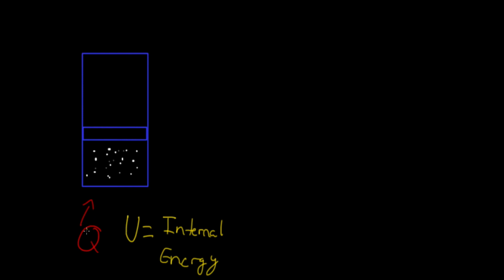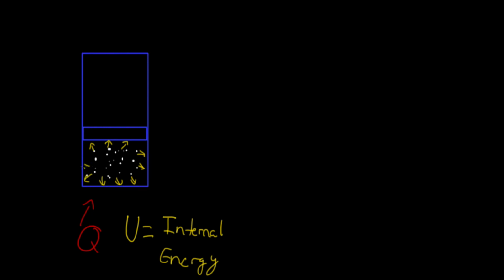Okay? So what's gonna happen is that my heat going into the system is actually gonna make these molecules vibrate a little bit more, right? So it's gonna increase their kinetic energy. So these molecules are going to start bouncing off the walls a little bit more than they were right now because the kinetic energy went up.